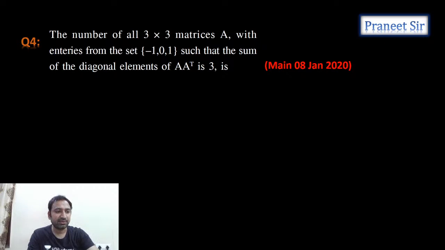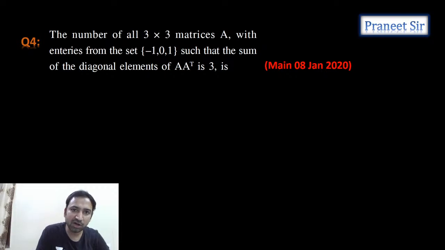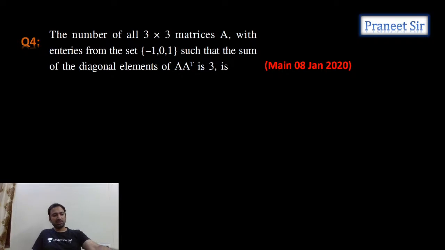Let's do the next question, everyone. So guys, start doing this question. Number of all 3 by 3 matrices A with entries from the set -1, 0, 1 only. That means all entries should be either -1, 0, or 1. Each and every individual entry. So guys, I am reading all your entries. Okay.